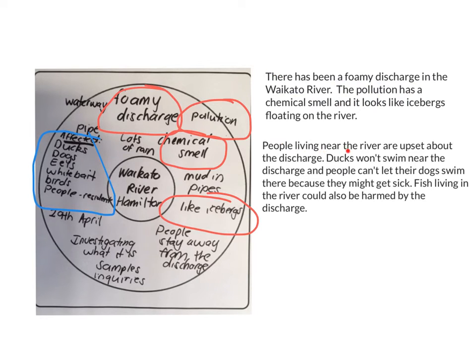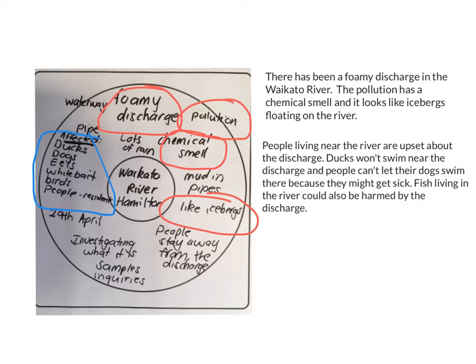People living near the river are upset about the discharge. Ducks won't swim near the discharge and people can't let their dogs swim there because they might get sick. Fish living in the river could also be harmed by the discharge. Now I want you to stop the video and go and write your next part of your story about who has been affected. Come back to the video when you have finished writing your next part.